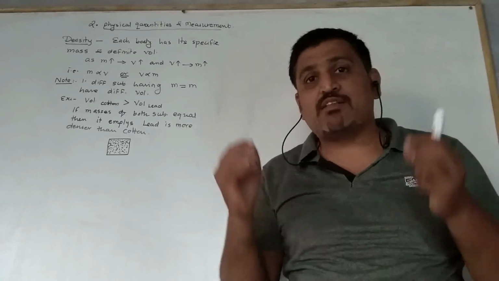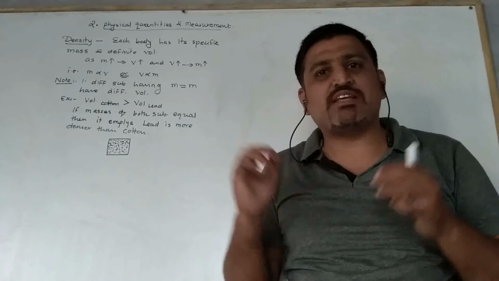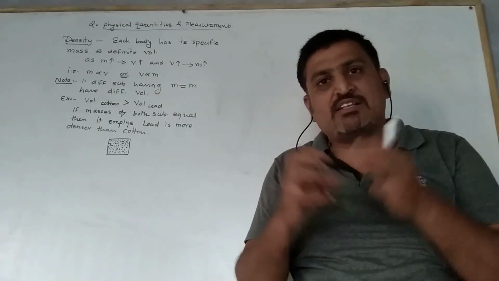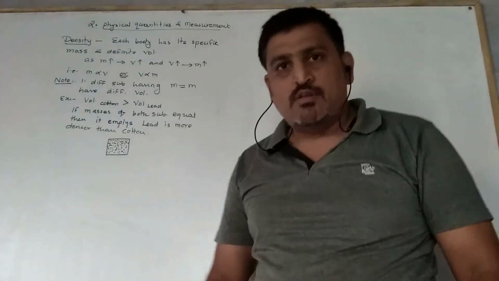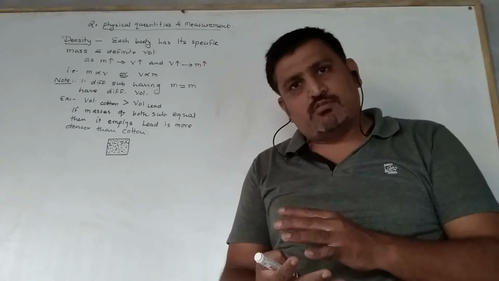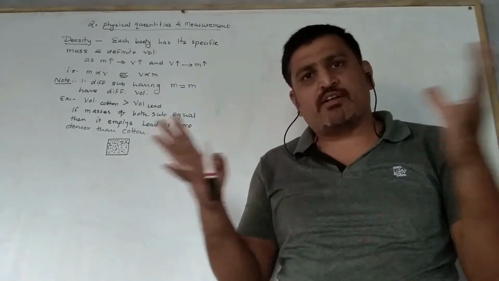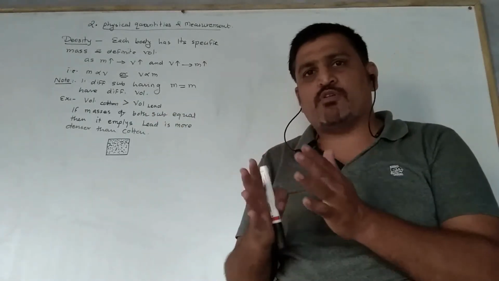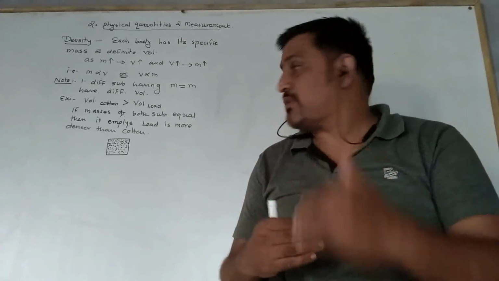Because of that, the particles of the cotton come near to each other, means there is more force of attraction between them. When we are pressing this cotton inside this box, the particles of the cotton come closer, means the space between these molecules decreases, and due to that it becomes denser.